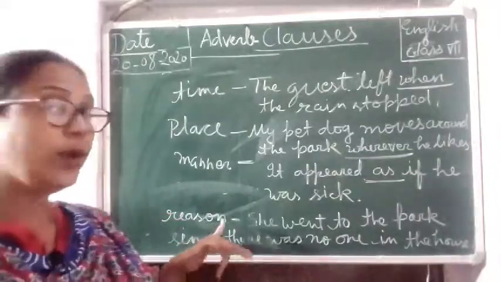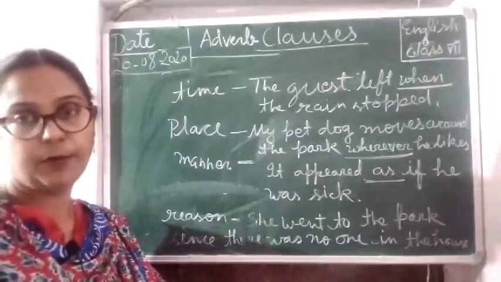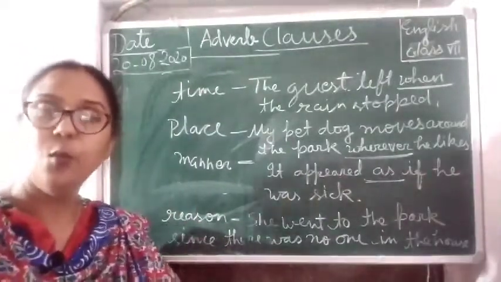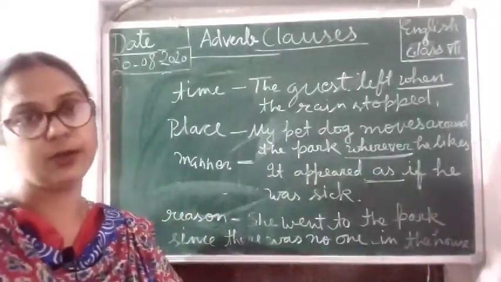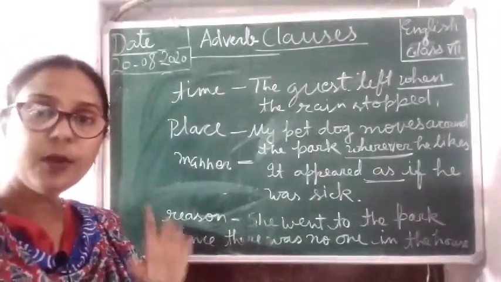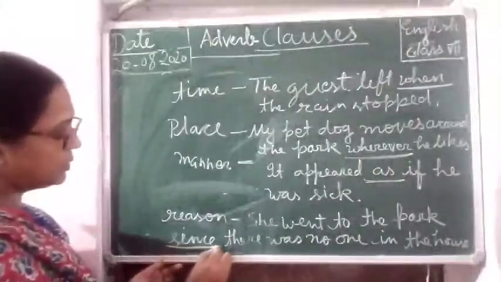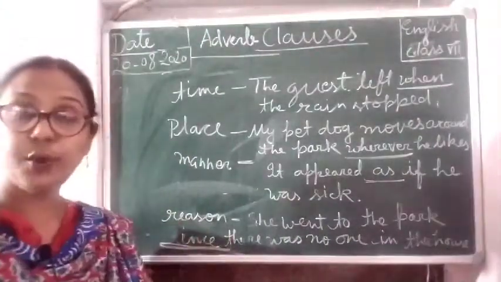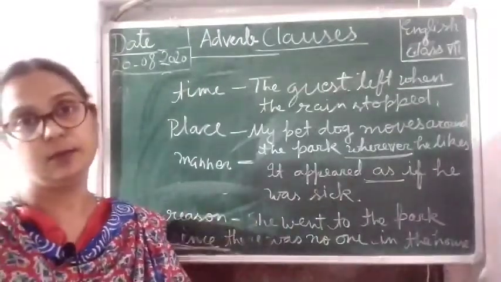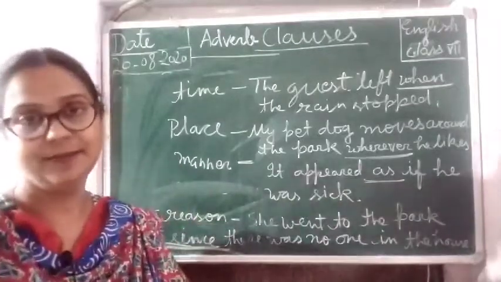Now if we are going to talk about the fourth type of adverb clause, this is showing the reason behind the action. What is the reason behind an action? That is shown by adverb clause of reason. She went to the park since there was no one in the house. So since here is showing the reason. So it is giving a reason for that action.